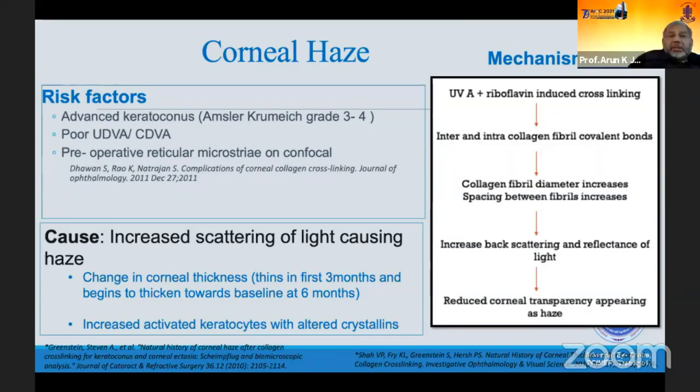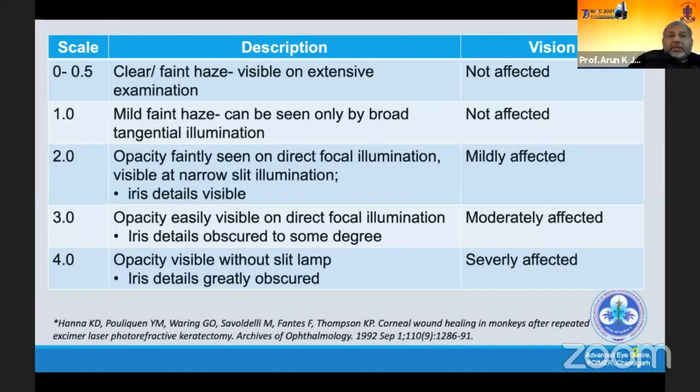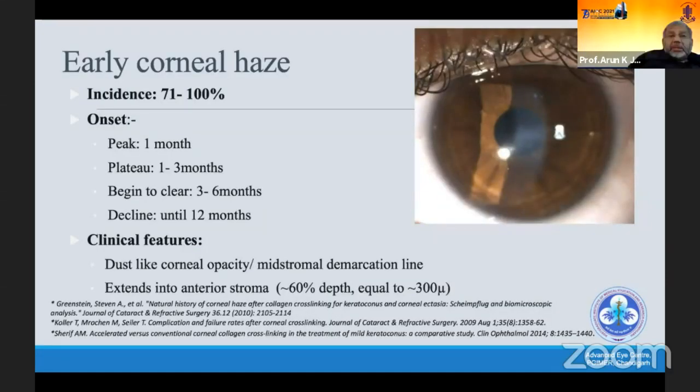Depending on the severity of this haze and how much clarity of the iris you can see, we can divide it into 4 different grades from mild to very severe. And earlier corneal haze, as we said, happens in almost all cases, and it usually declines by 6 to 12 months of time. Clinically, it appears as a very fine mid-stromal to anterior stromal corneal opacity anterior to the demarcation line.